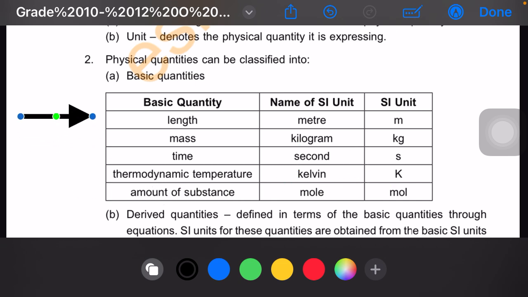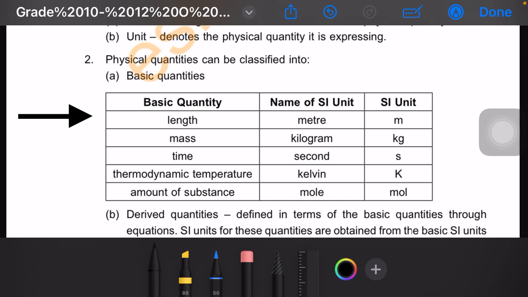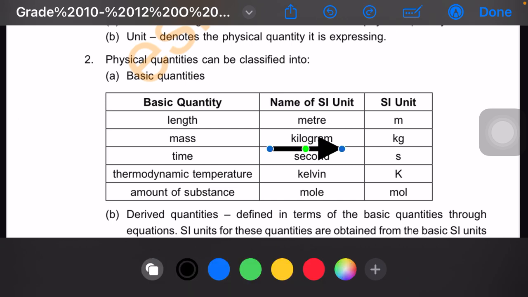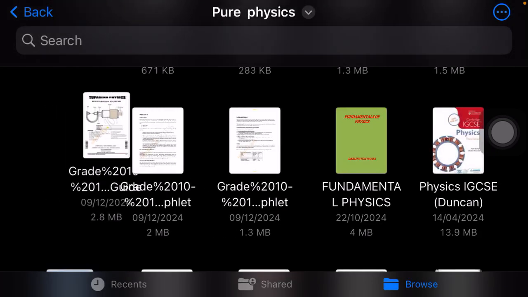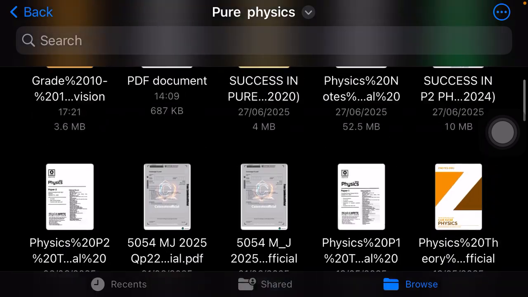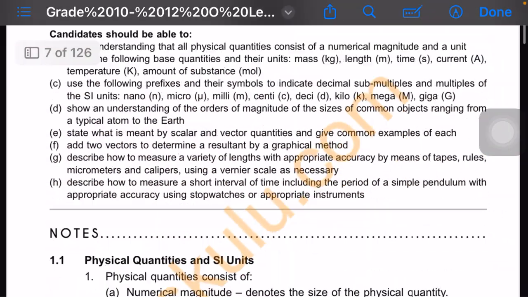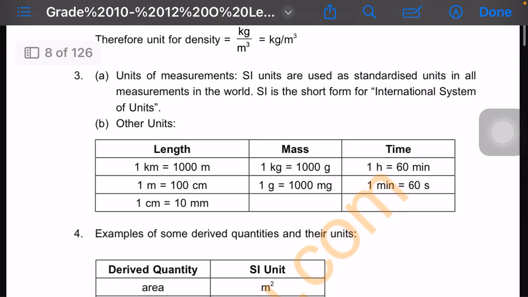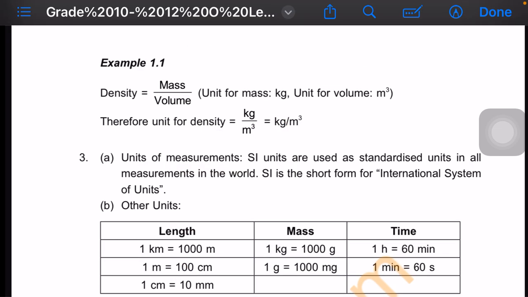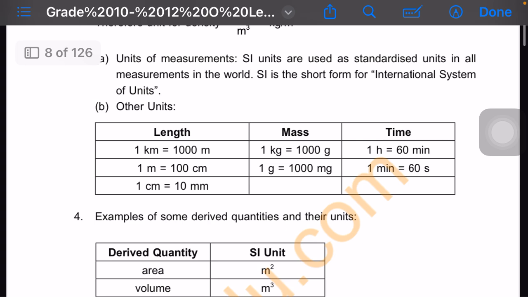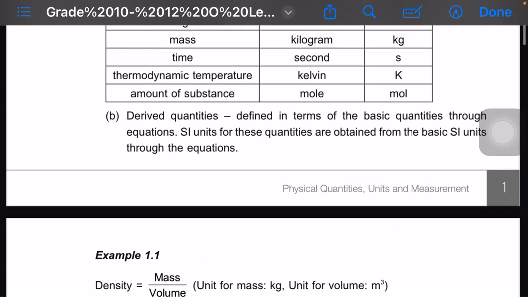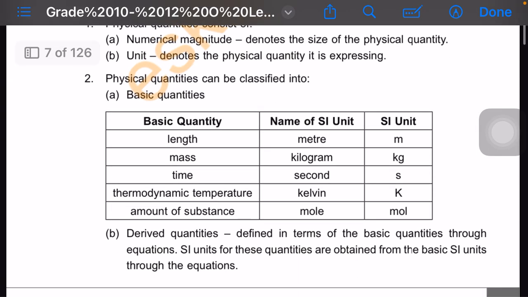Then we'll go on to... sorry about that. And we'll go to... I've explained the basic quantities. Now we go to